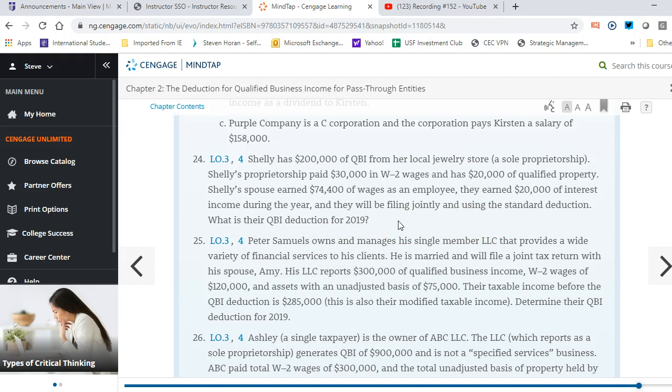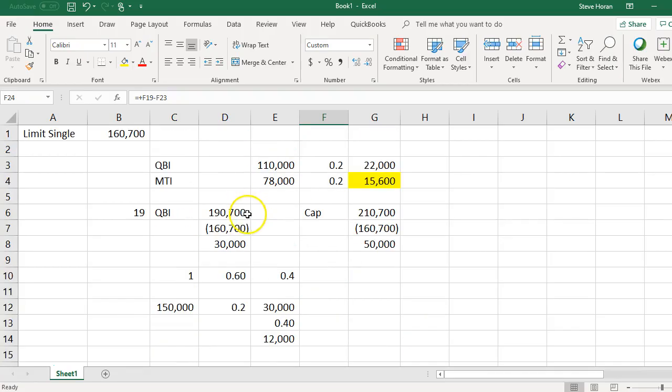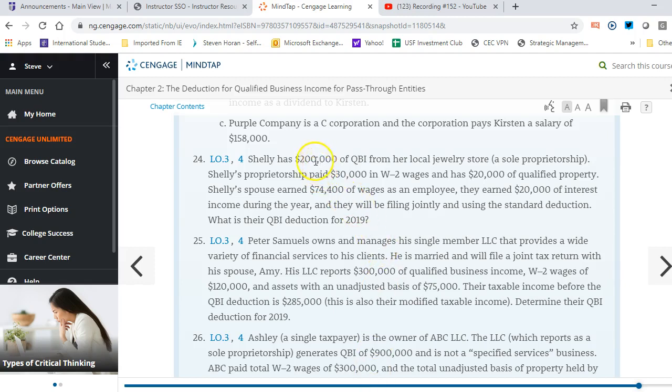So remember, it's the lesser of, and we can go back and show you what it's the lesser of: the qualified business income or the modified taxable income. Okay, it's always the lesser of the two. So let's go back to the problem, and you can see here that the QBI was $200,000, and then the modified taxable income is the $200,000 plus the $30,000 plus the 20 plus the 20.